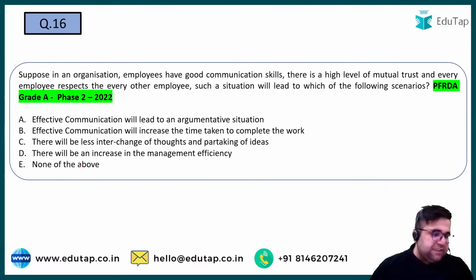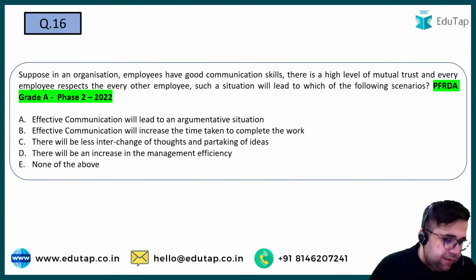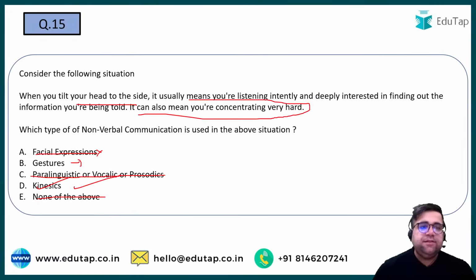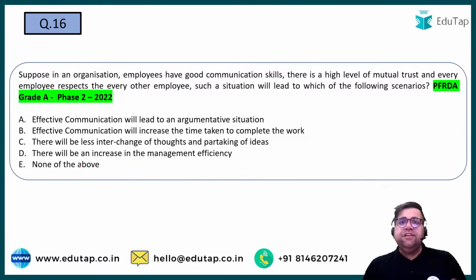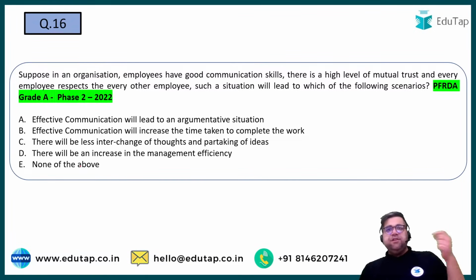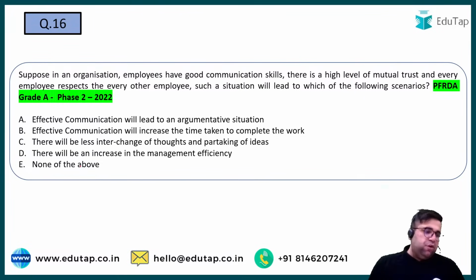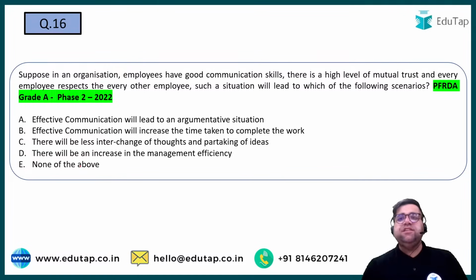Now let's move to the 16th one. How will it be C? No, not C. Because if you see, C is paralinguistic, a voice has to come, which was not present in that case. Question number 16. Suppose in an organization, an employee has good communication skills.